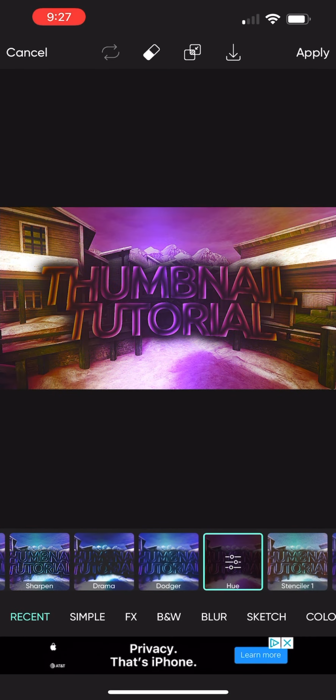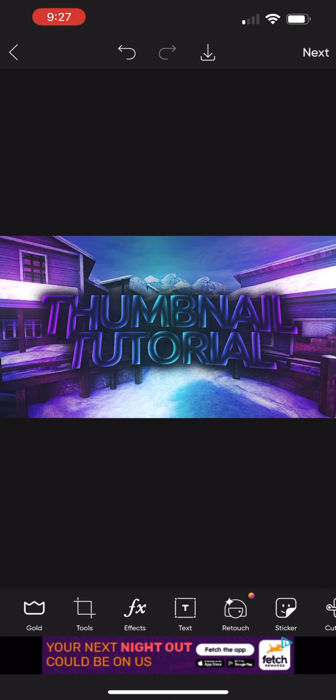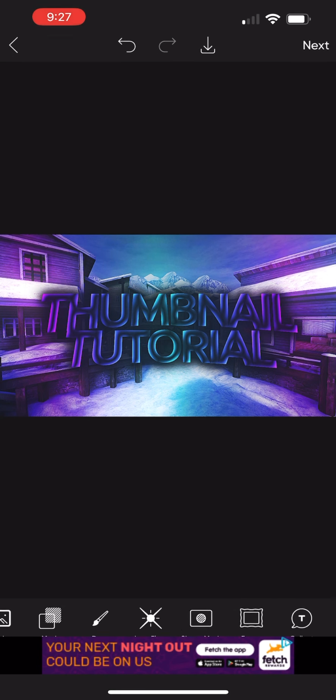And then here you can change the whole entire color of it. You can change it to like that color, or that. You can do anything like that. But what I like to do, this is kind of random, but wait, don't do that. No, so you go all the way over here and you click on mask.